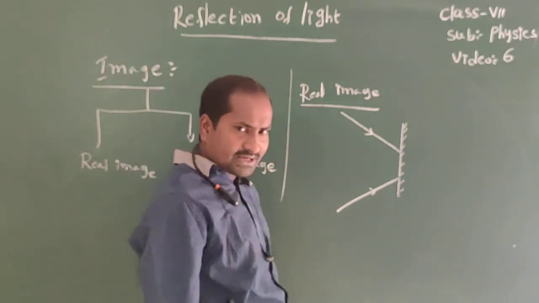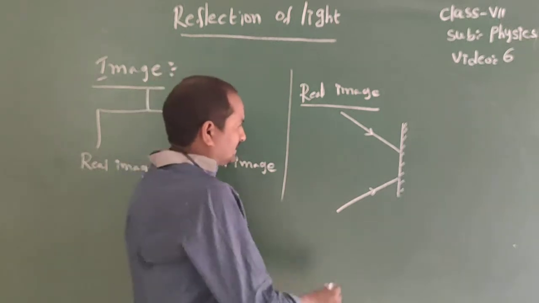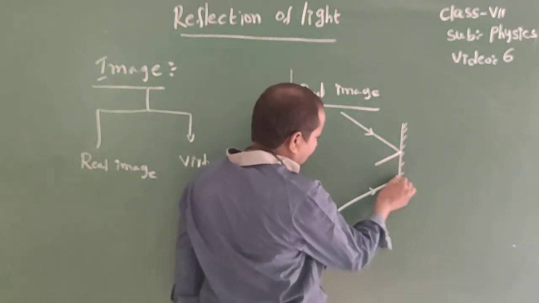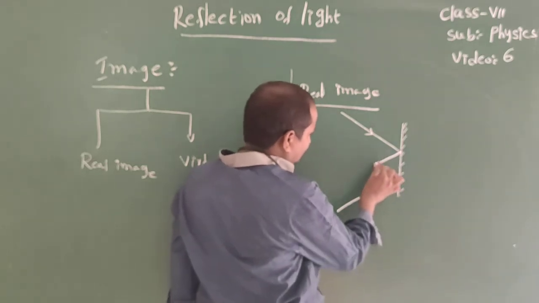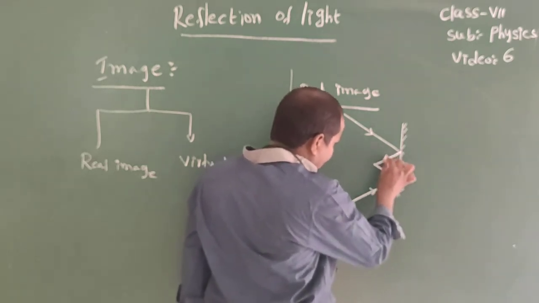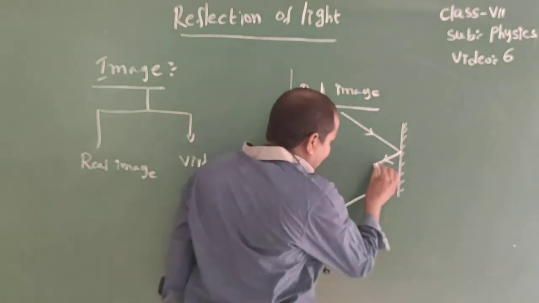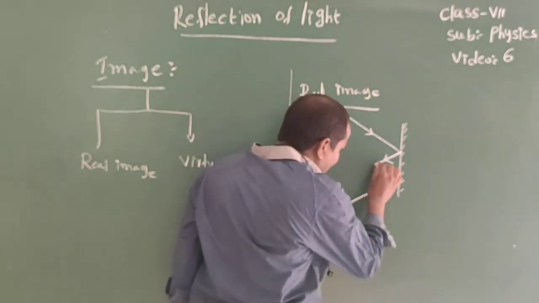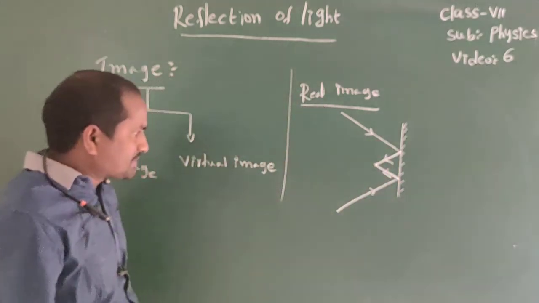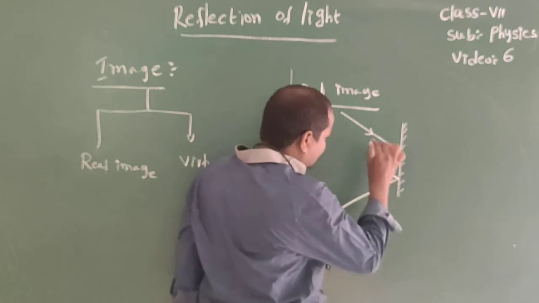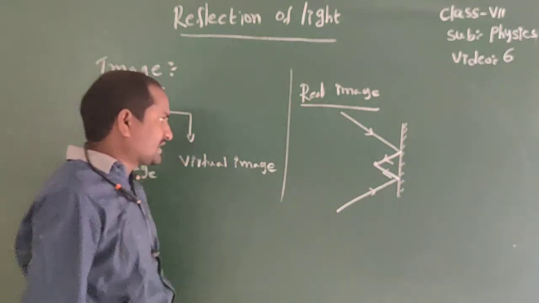After striking the mirror, the light rays reflect. So here it is the reflected ray. It is also a reflected ray. So here reflected rays meet at some other point, means converge at a point. That point is called a real image.